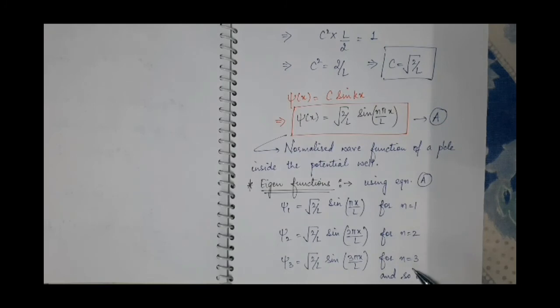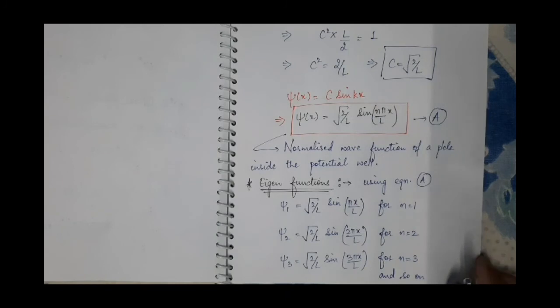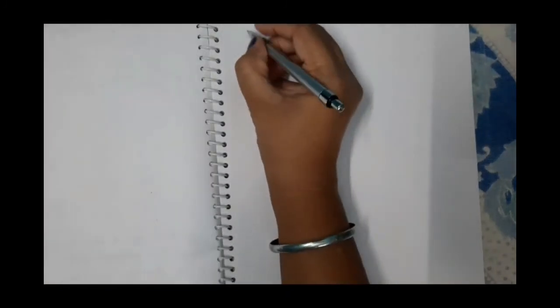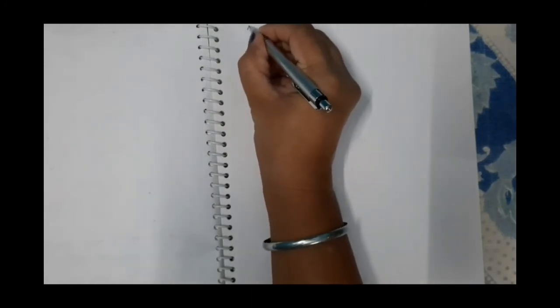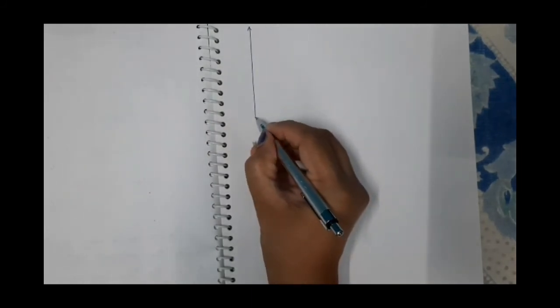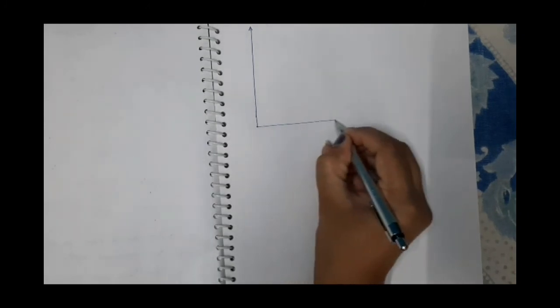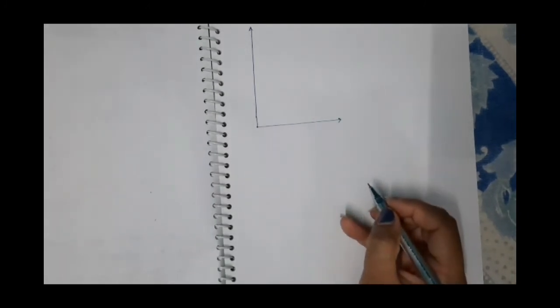So now we will plot these eigenfunctions psi 1, psi 2, psi 3, because all these are functions of x. So we will plot these eigenfunctions with respect to x, by taking psi 1, psi 2, psi 3 along the y-axis, and x along the x-axis.